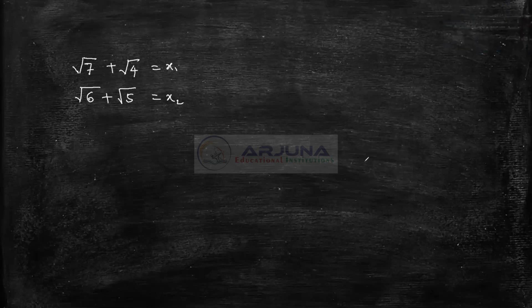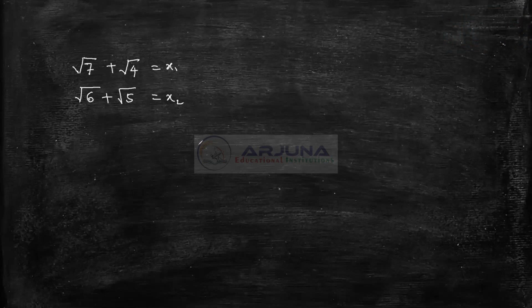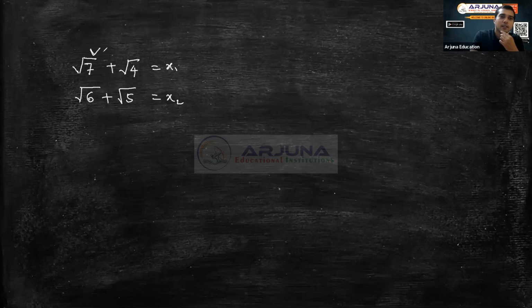There is a gap between numbers. Yes, there is a gap between numbers, but root 7 is much bigger than root 5, root 6, no? Right? So you cannot just conclude from that.